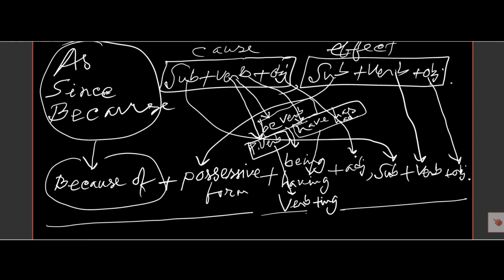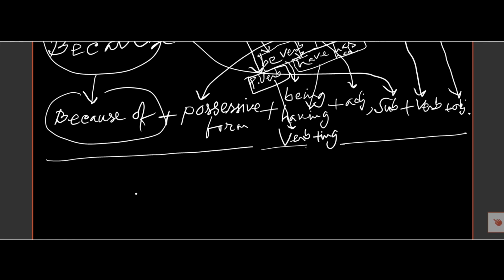And then the object or adjective of the first part of the sentence here, then we must put a comma, and then we must use the subject of the first part here after the comma, then the verb of the second part, and the object of the second part. So this is the complex to simple structure.